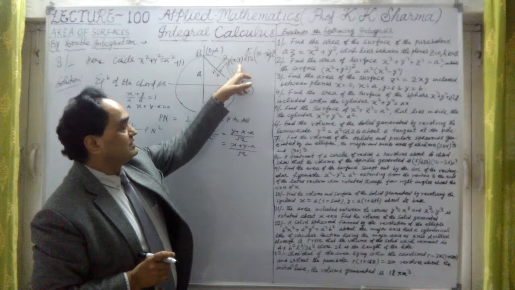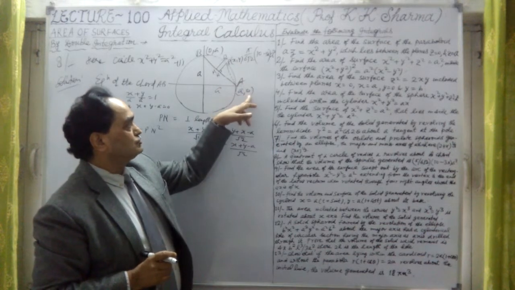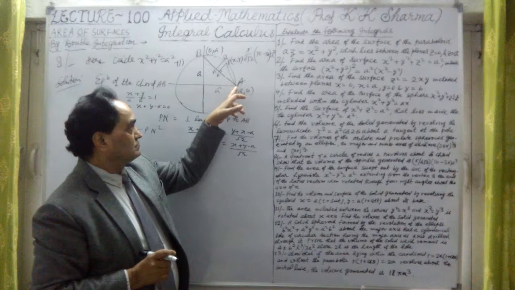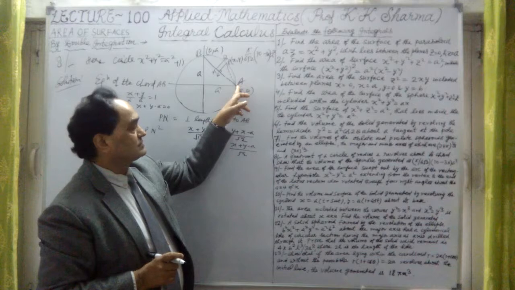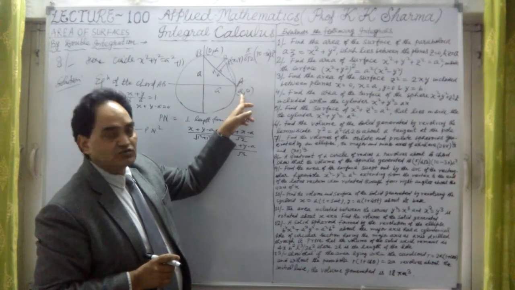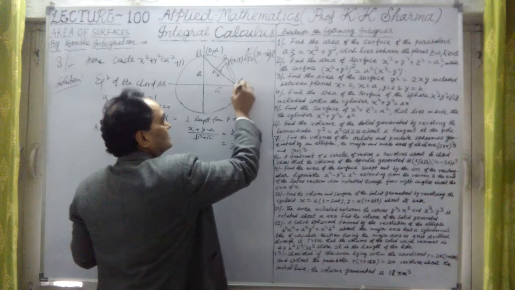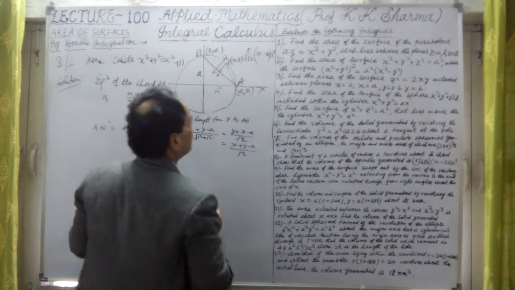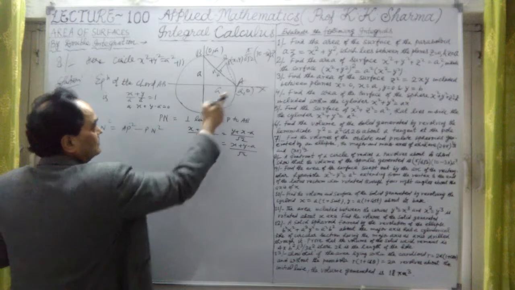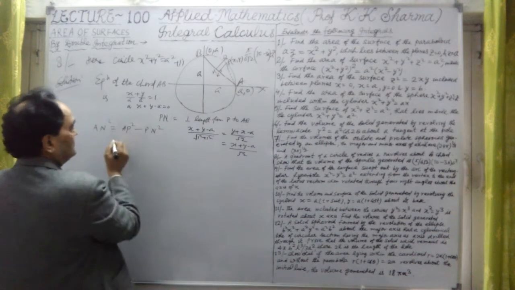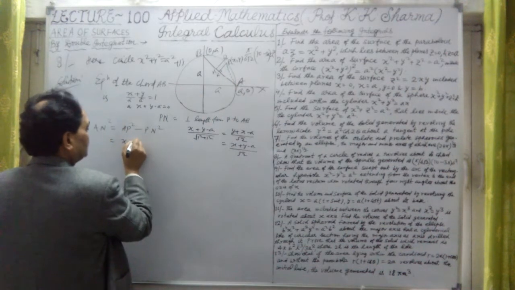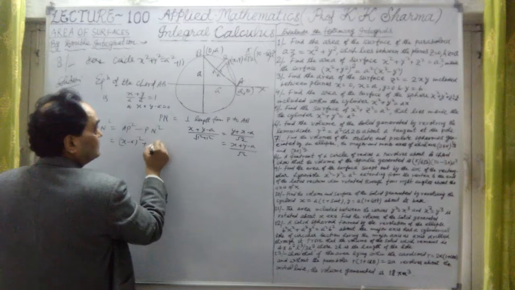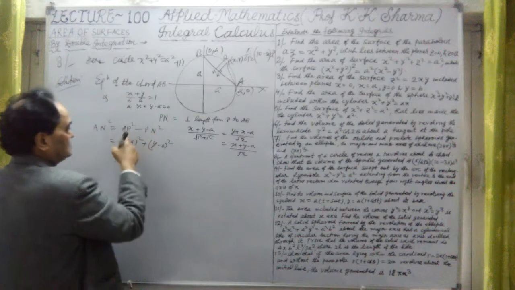The first point is this, x y, and this is A, 0, because the point at the end of the circle on the axis of x has x coordinate A, with y coordinate 0. So AP is nothing but x minus A whole square plus y minus 0 whole square, that means y square only. This is the length AP.